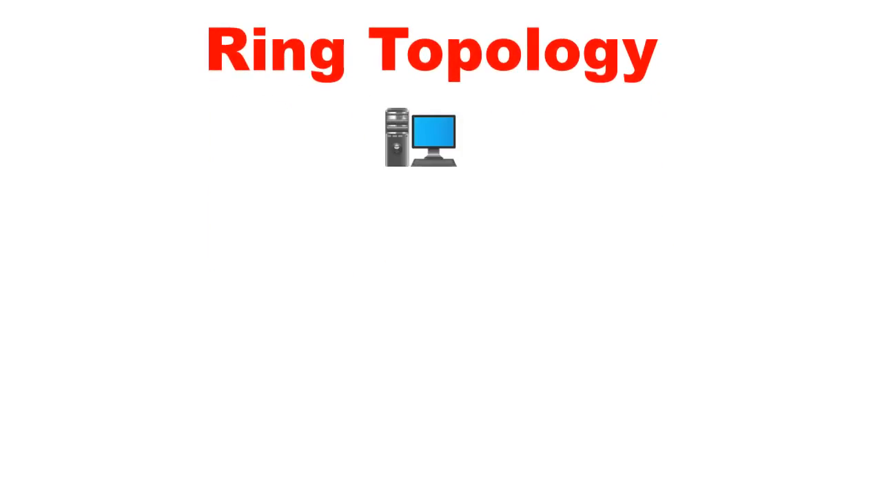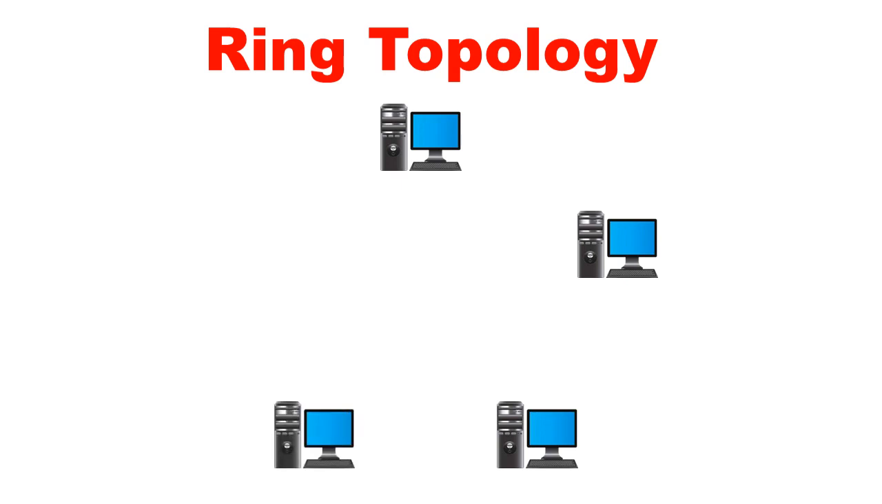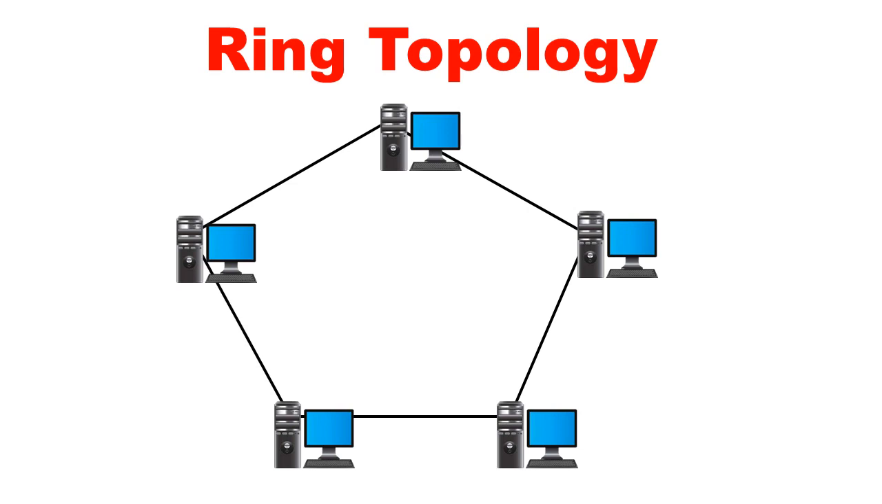What is ring topology? In ring topology, each computer is connected with two other computers, one on either side of it. Each computer has two dedicated point-to-point connections with the two computers on either side of it. All the computers connected in this network look like a ring, which is why it is known as ring topology.